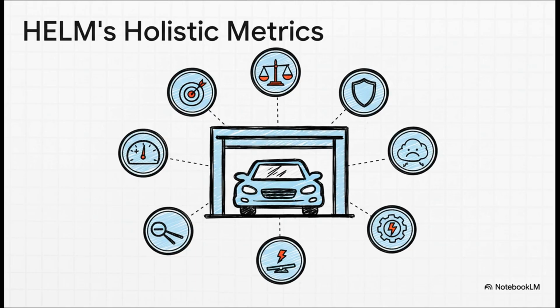And here's what makes Helm so interesting, what it actually means by holistic. Think about testing a car. You wouldn't just care about its top speed, would you? Of course not. Helm does the same thing for AI. Accuracy, that's the top speed. But it also looks at fairness and bias. That's like the safety rating. And efficiency, that's your miles per gallon. It's a full 360-degree inspection, not just a quick spin around the track.